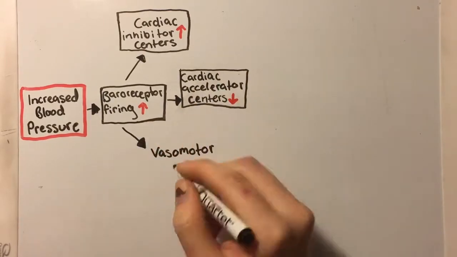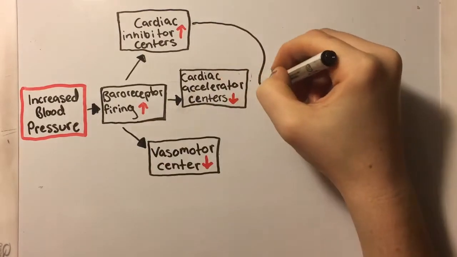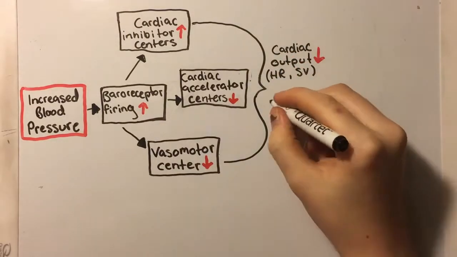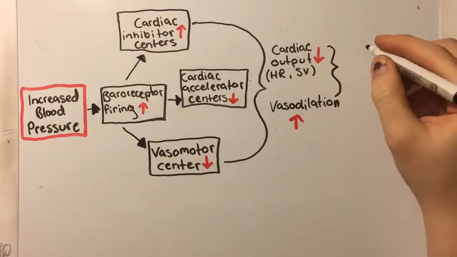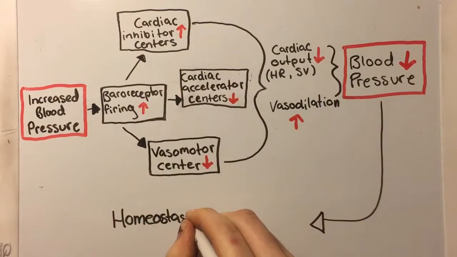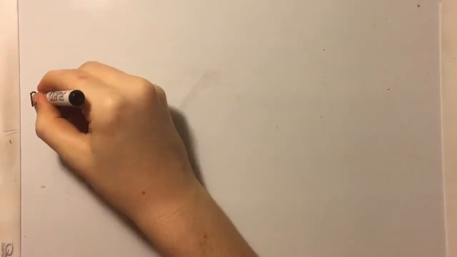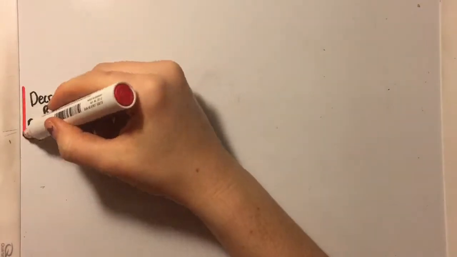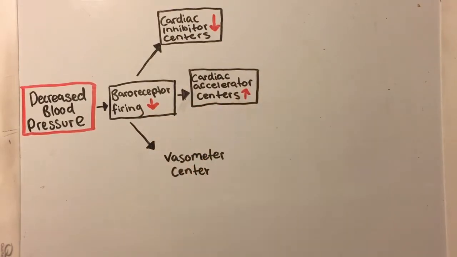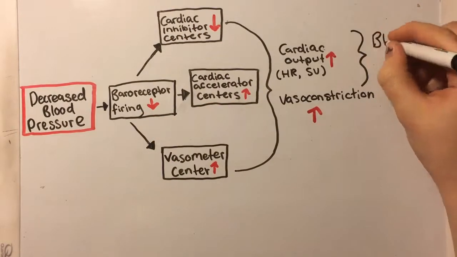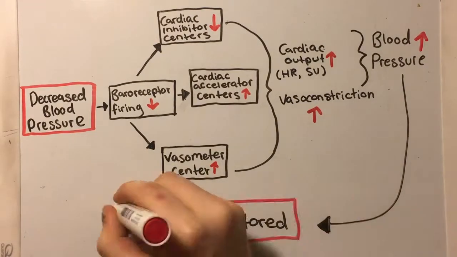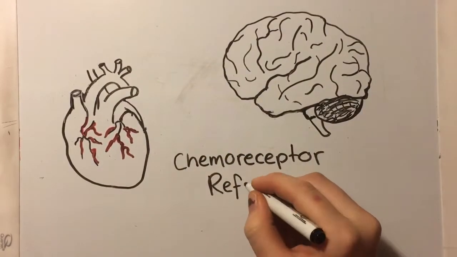When blood pressure rises too high, the rate at which the baroreceptors fire increases, triggering parasympathetic stimulation of the heart. This causes a fall in cardiac output and hence blood pressure. Vasodilation of the peripheral arteries also causes a decrease in blood pressure. When blood pressure drops too low, the baroreceptors fire at a slower rate, triggering sympathetic stimulation of the heart. This increases blood pressure by causing an increase in cardiac output and vasoconstriction of the peripheral vessels.